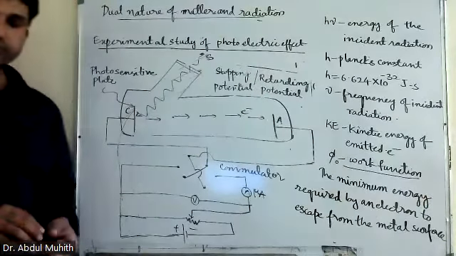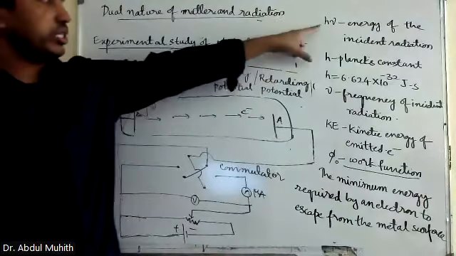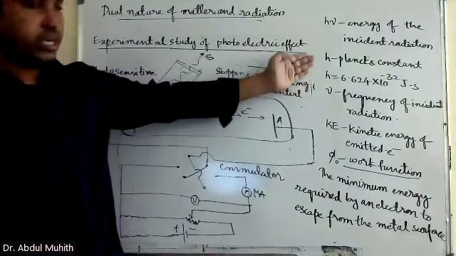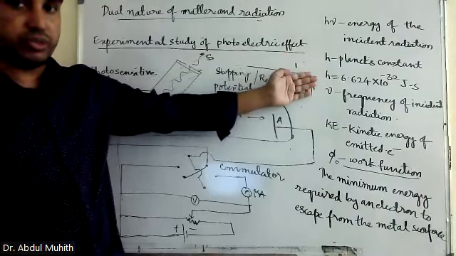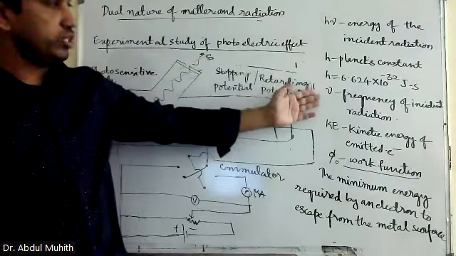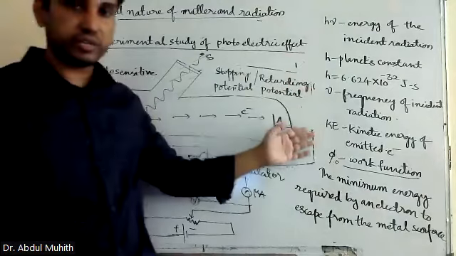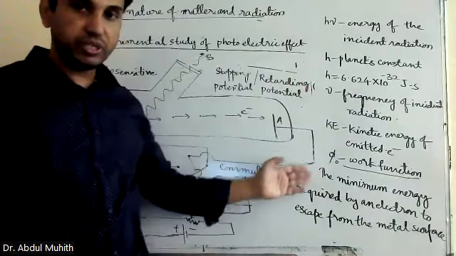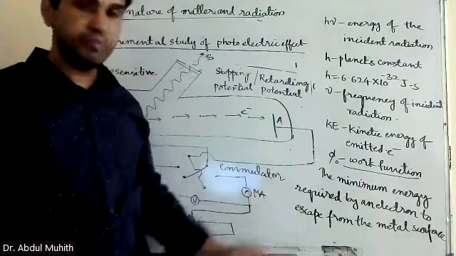So, what is that? Once again, we have h nu, energy of the incident radiation. H is Planck's constant, 6.624 into 10 to the power of minus 32 joules second. And nu is frequency of incident radiation. Kinetic energy of the emitted electron or ejected electron. Phi 0 is said to be work function. Work function means the minimum energy required by an electron to escape from the metal surface.